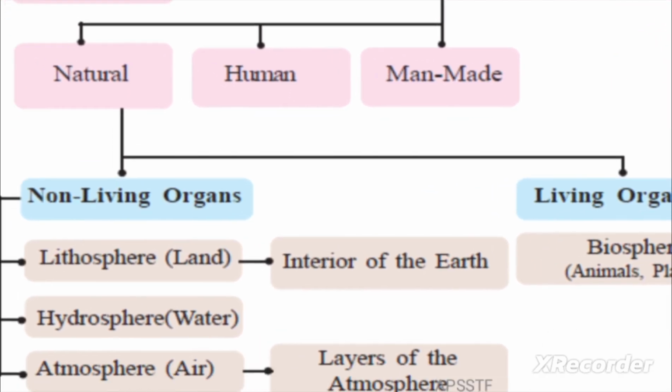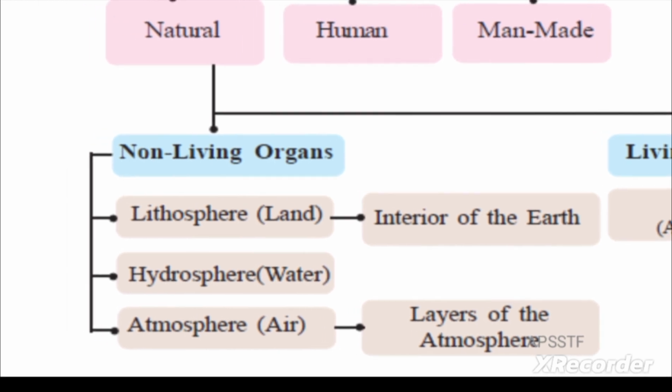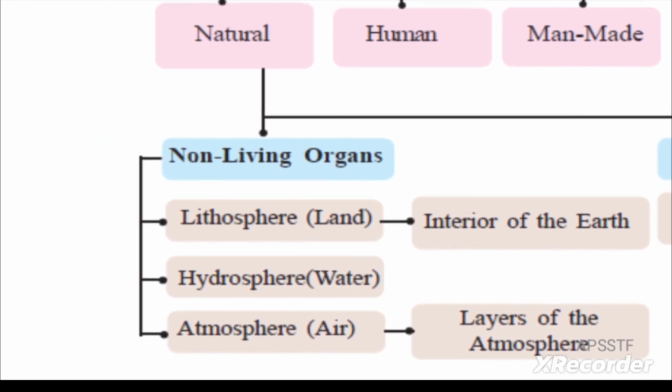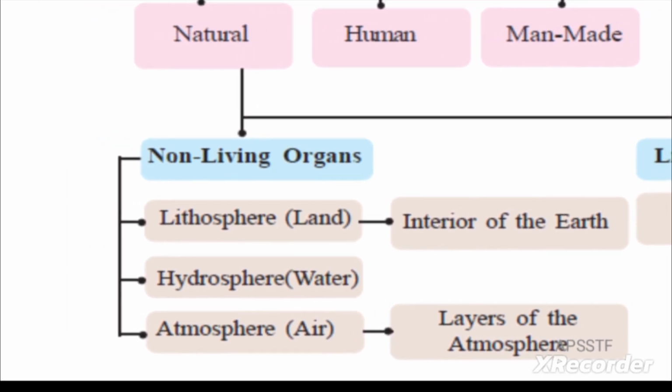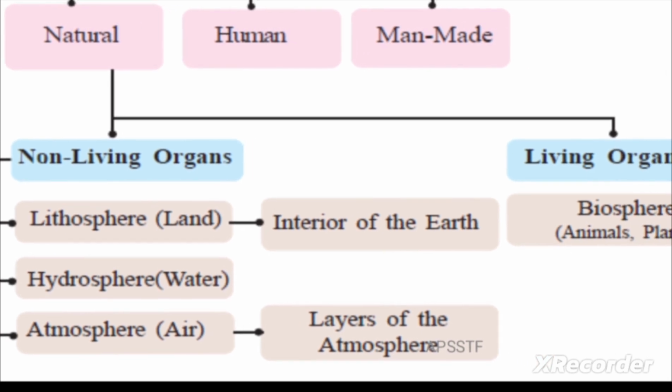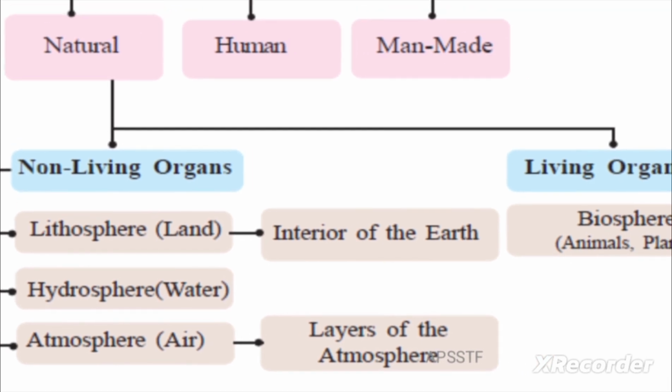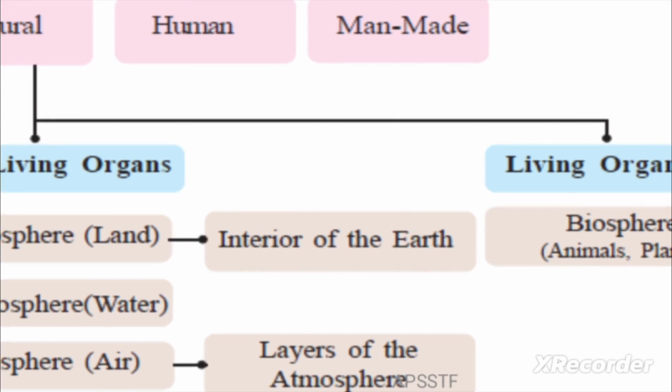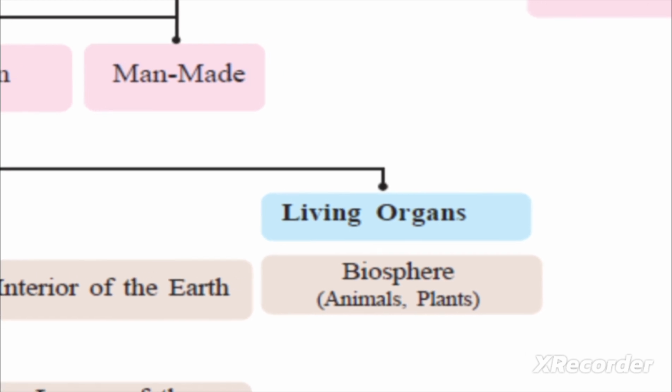Those are land, water, air, that is lithosphere, hydrosphere and atmosphere. So in the land, interior of the earth, in the air layers of the atmosphere, and living organisms, those are biosphere.